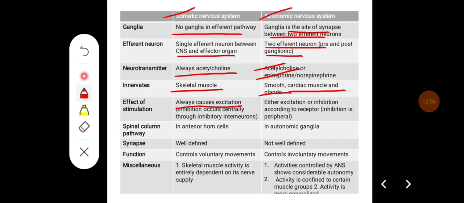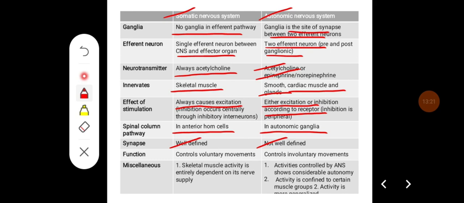Whereas the autonomic nervous system leads to either excitation or inhibition according to the receptor which has been stimulated. The spinal pathway is the anterior horn cells for the somatic system, whereas for the autonomic nervous system it is the autonomic ganglia. The synapses in the somatic nervous system are well defined, while in the autonomic nervous system they are ill defined.